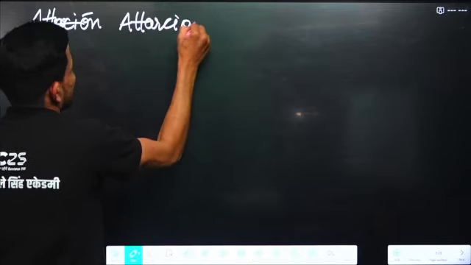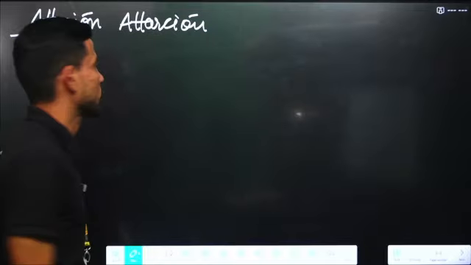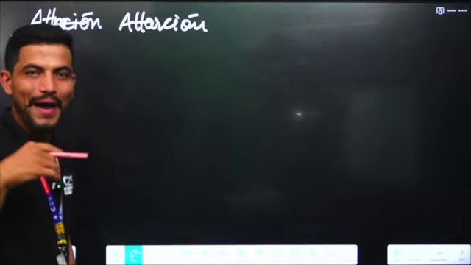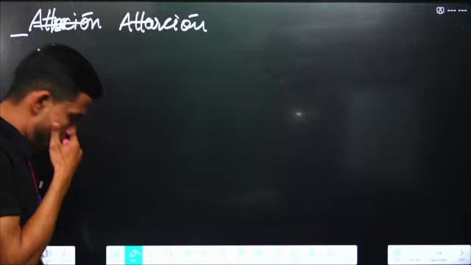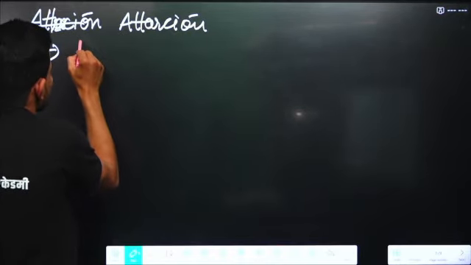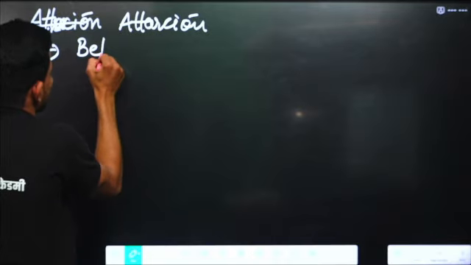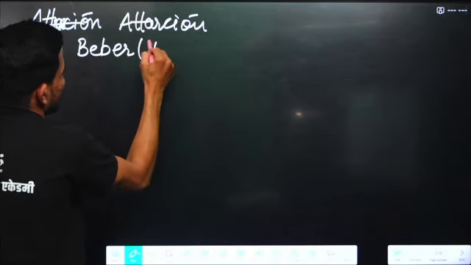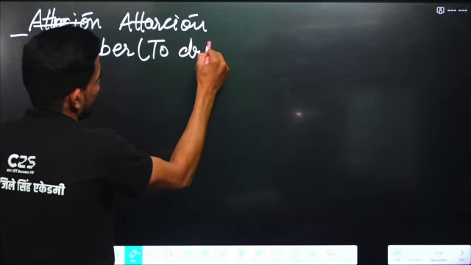Attraction means attraction, with A. For example, B: Barcelona. Next word is beber. Beber means to drink. Any word with B.